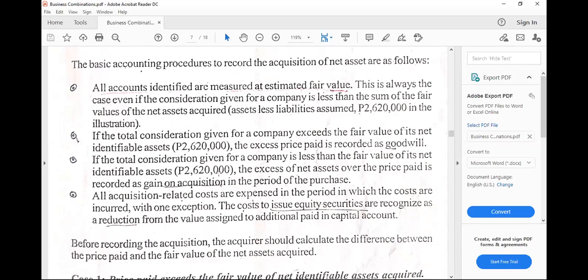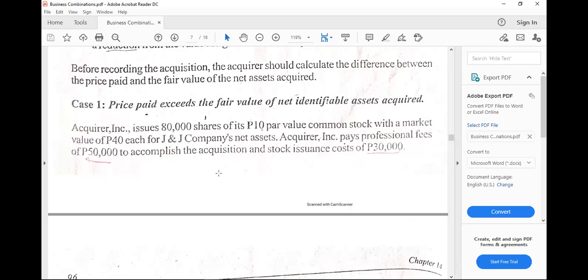Then if there are any share issuance costs, they should be deducted first to share premium, and any excess to expense, or if we want to be safe, to accumulated profits and losses, formerly known as retained earnings. So here, there are certain acquisition related costs. The 50,000 professional fees is to be expensed, and stock issuance costs should be charged to our share premium if there is balance from original issuance.